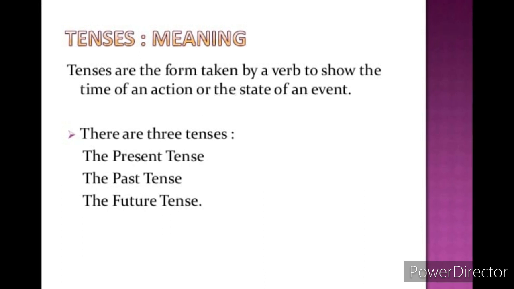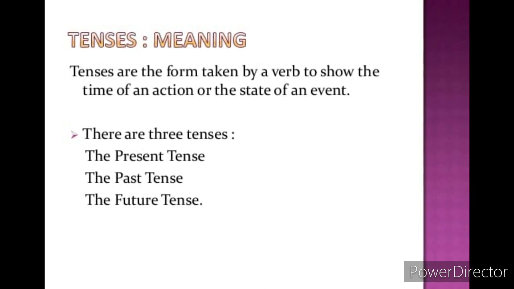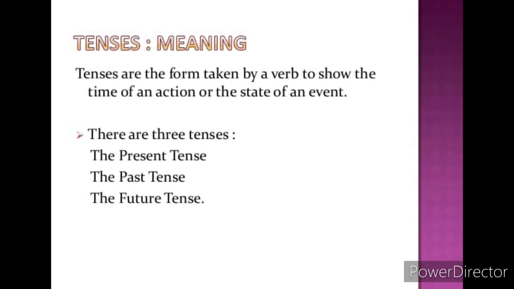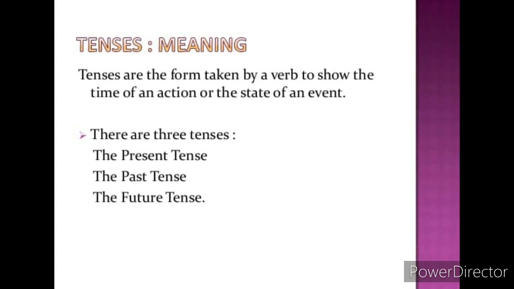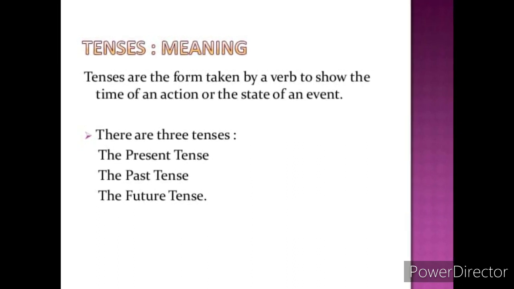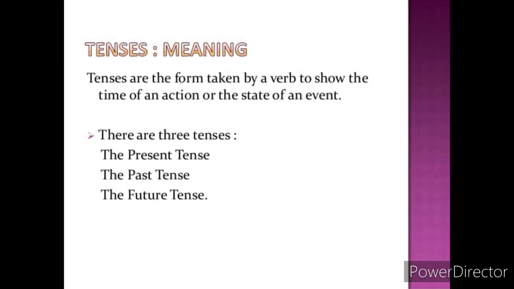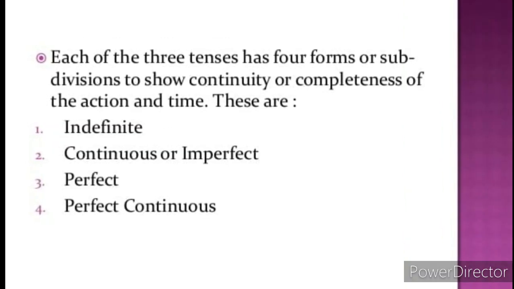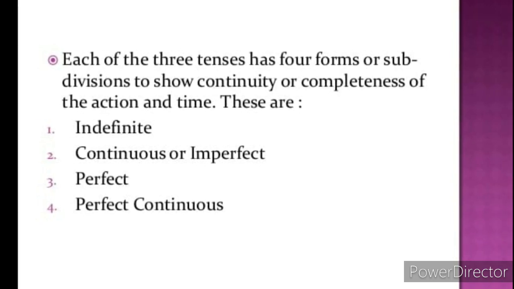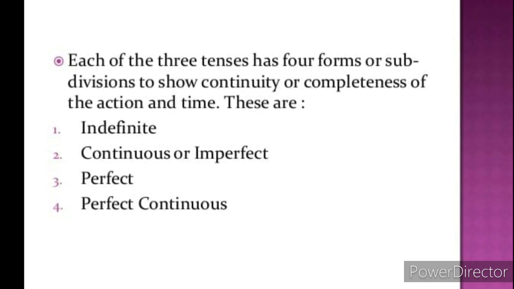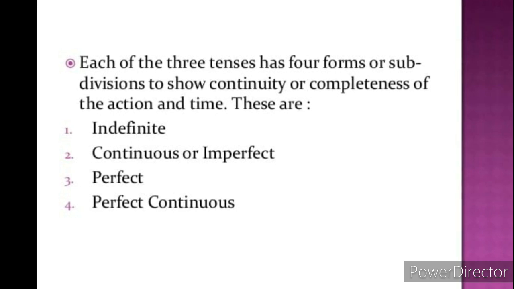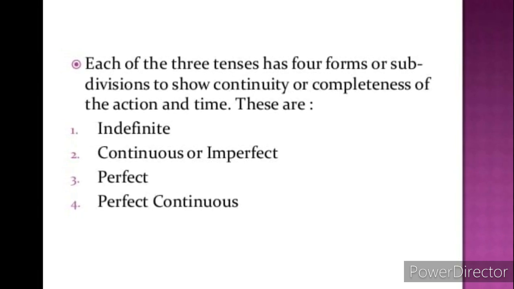Tenses are the form taken by a verb to show the time of an action or the state of an event. There are three types of tense: the present tense, past tense, and future tense. Dear student, each of these tenses has four forms or subdivisions to show continuity or completeness of the action and the times. These are indefinite or simple, continuous or progressive, perfect, and perfect continuous.